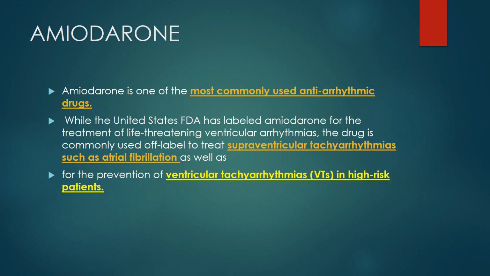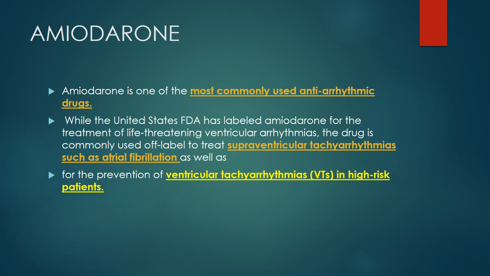Amiodarone is one of the most commonly used antiarrhythmic drugs. Arrhythmia means an abnormality in the heart rate. If it is on the higher side, it is called tachycardia, or if it is lower than normal, it is called bradycardia. So this is given in arrhythmias.